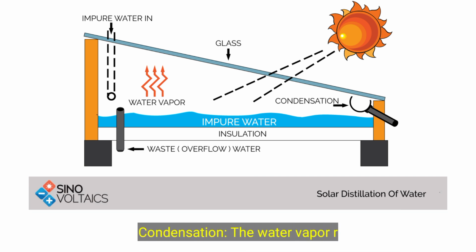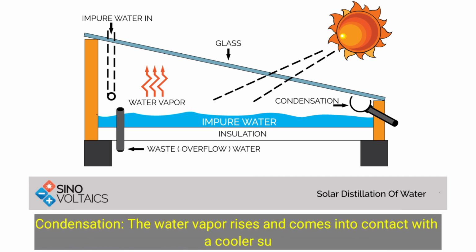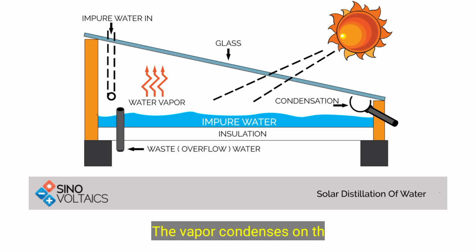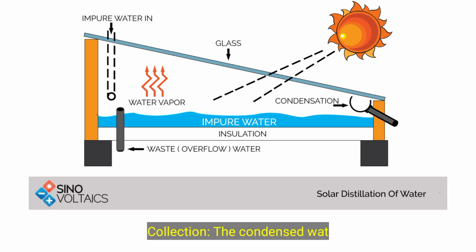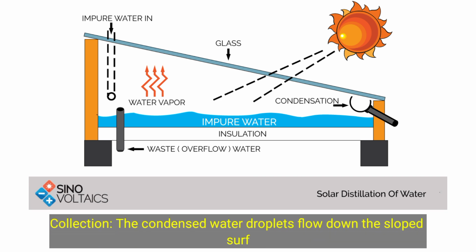Condensation: the water vapor rises and comes into contact with a cooler surface, typically a sloped glass or plastic cover. The vapor condenses on this surface, forming droplets of pure water. Collection: the condensed water droplets flow down the sloped surface and are collected in a trough or container.